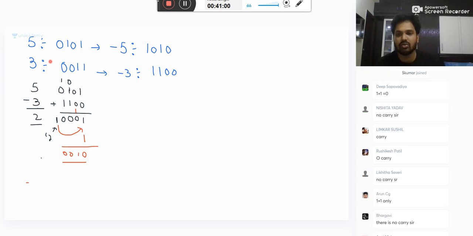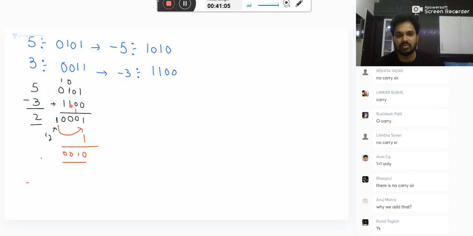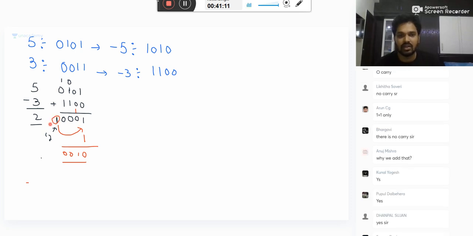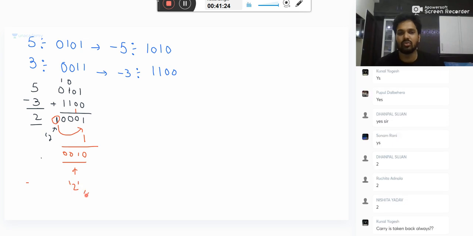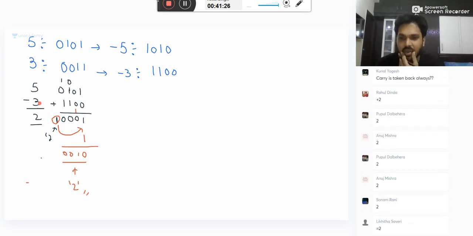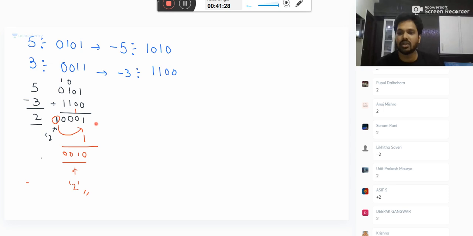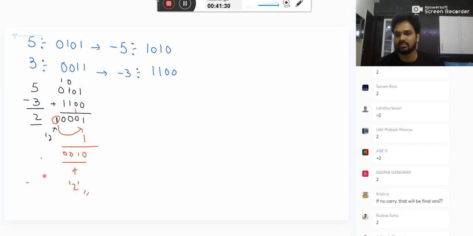Okay, I am explaining the process again. If you want to do 5 minus 3, you take 5 and the 1's complement of 3, add them together, then you get a sum and a carry. This is the carry, the MSB. You take this back and add it to the result, and you get the final answer. What is 0 0 1 0? It means 2, you know it, right? You got the same answer. We have done only addition, but you are able to get the result.